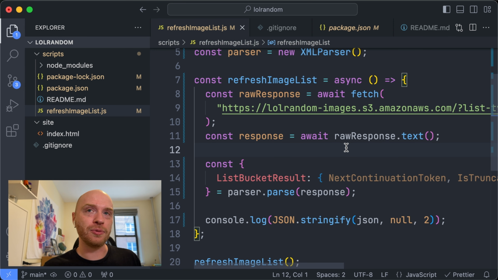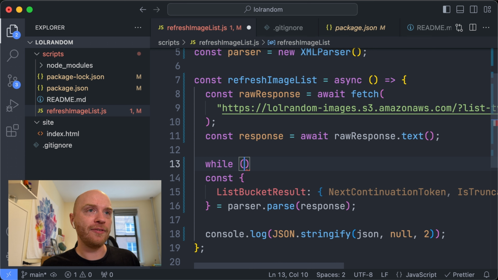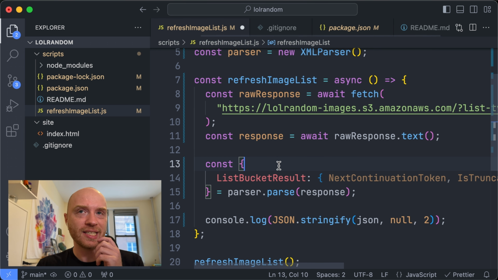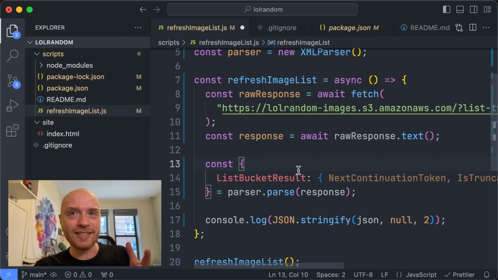And then we need a while loop here. Actually, you know what? If I try to write a while loop, then it's gonna cause chaos because I'm gonna have an infinite loop. I just know it. So I'm gonna stop it here. And we'll continue in the next episode.